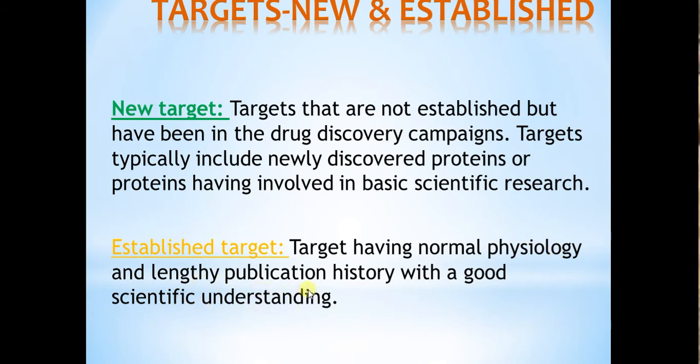Suppose one protein, one receptor, a G coupled protein, we have selected, and that target has a lengthy publication history, meaning so many drugs have been targeted to that particular protein or receptor. Then that target will be considered an established target, which has a lengthy publication history with good scientific writing. So these are the two types of targets: new target or established target.